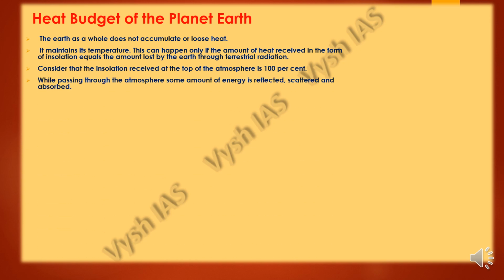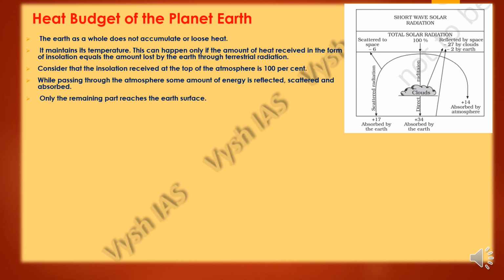So consider that the insolation received by the atmosphere is 100%. While passing through the atmosphere, some amount of this 100% is reflected back, or scattered, and absorbed. So let's take an example: suppose there is water, and we have a dry cloth, and we are trying to absorb that water. So only the remaining part reaches the earth's surface. As you can see over here, roughly 35 units they'll get.